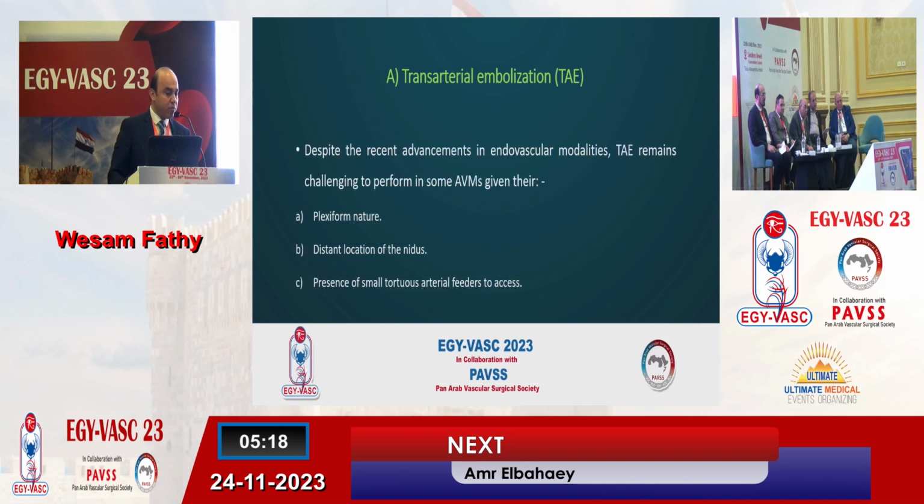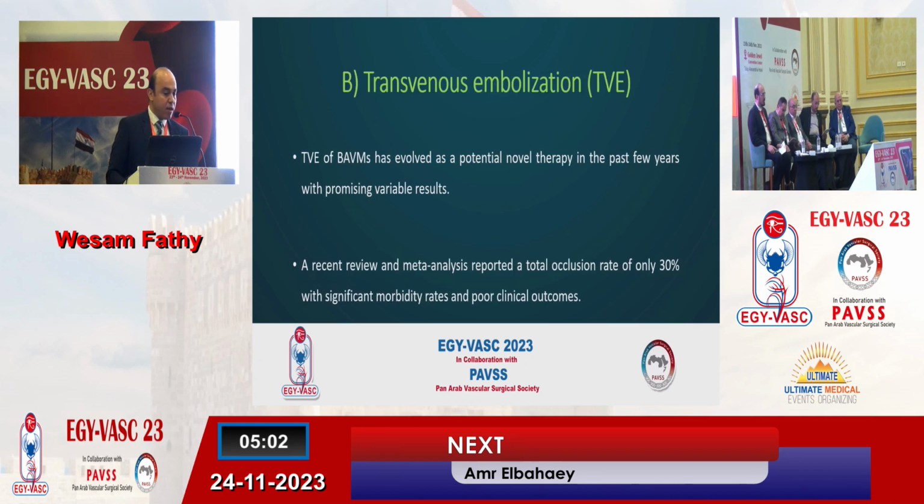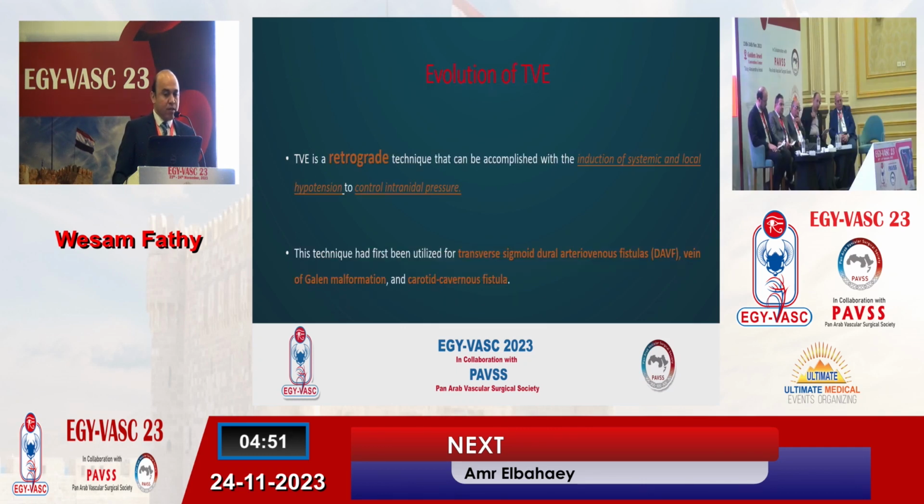But transarterial embolization of brain AVM is still challenging in many situations, like the plexiform nature of the AVM, distant location of the nidus, and presence of small tertiary arterial feeders to access. That's why transvenous embolization of the AVM has become a novel therapy in the last few years for treating some cases of AVM, with a curative treatment rate exceeding 30%.